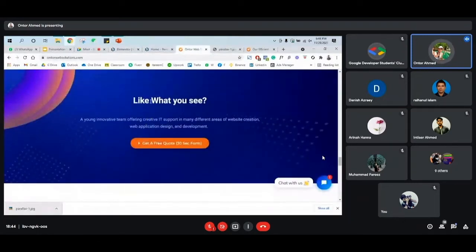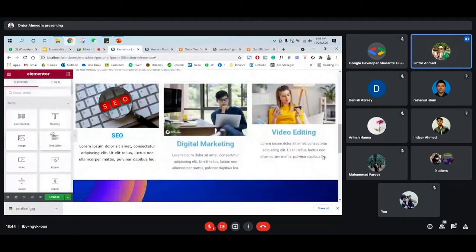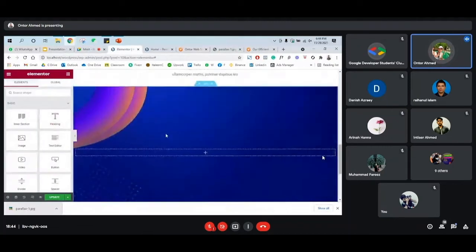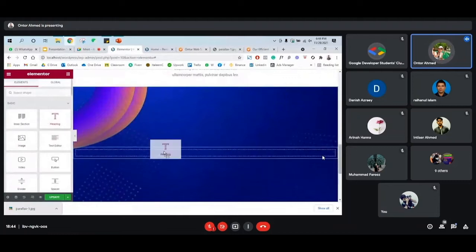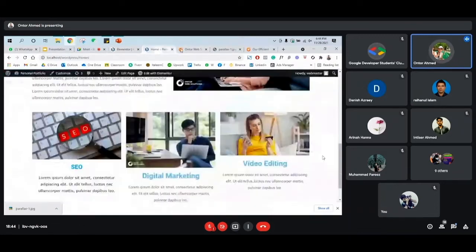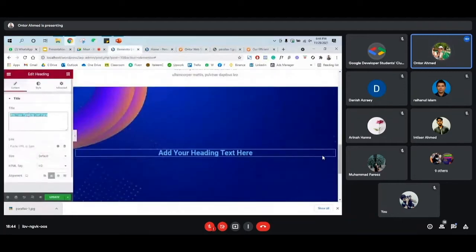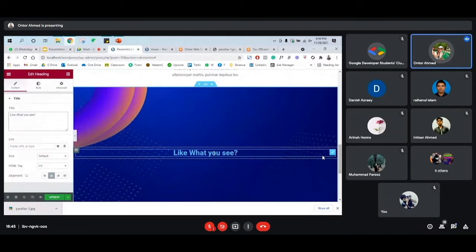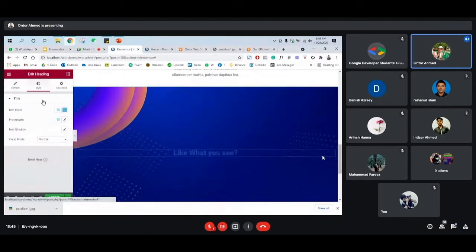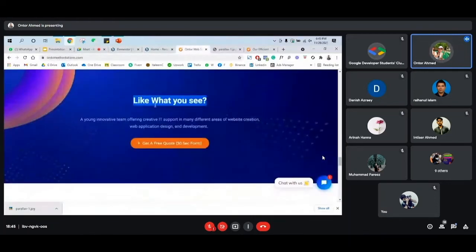After that, what do we need to add? We need to add this text. This is basically a heading. So we need to go down and then we can click on the heading and add it over there. As you can see, the heading is already added. We'll make it center and then we'll copy that section and add it over here. Just copy and paste it, and then we'll make the text color white. So it's pretty similar, the one you can see.